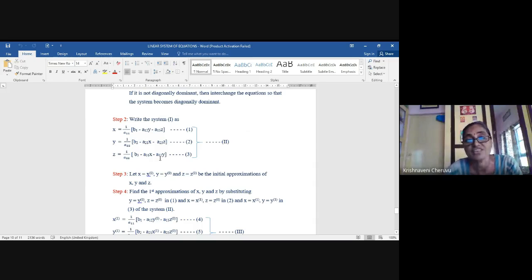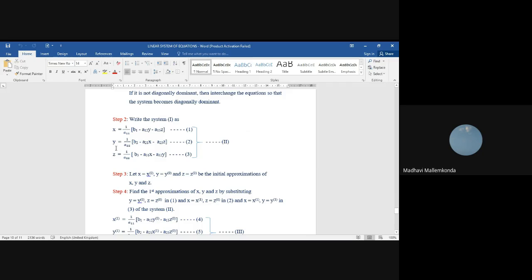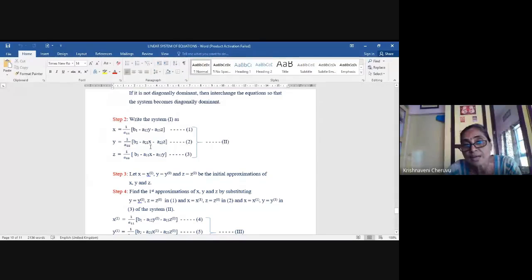Now this is not the case. Here, whatever you have, your latest y bracket 0, z bracket 0, to get x bracket 1. Now, the latest value for x is x bracket 1. To find out y, you substitute here in place of x, x bracket 1, and in place of z, z bracket 0.